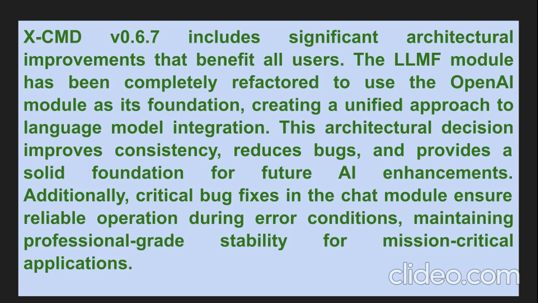Now, for those of you who are already familiar with XCMD, version 0.6.7 also brought some important under the hood improvements. They've unified how different AI models work together. Think of it like making sure all your apps can talk to each other smoothly. They've also fixed some annoying bugs, like the chat feature not closing properly when something went wrong. These might sound small, but they make the whole experience much more reliable and professional.